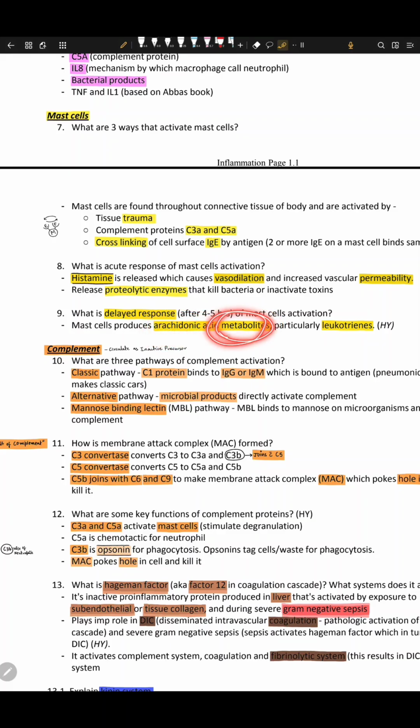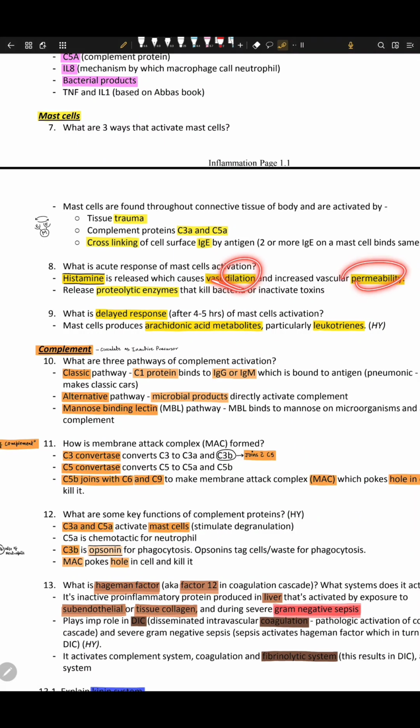We need those metabolites for a lot of things, such as vasodilation and permeability as well. So AA metabolites are produced by mast cells, and leukotrienes are also released. So: histamine, vasodilation, proteolytic enzymes, AA metabolites, and leukotrienes.